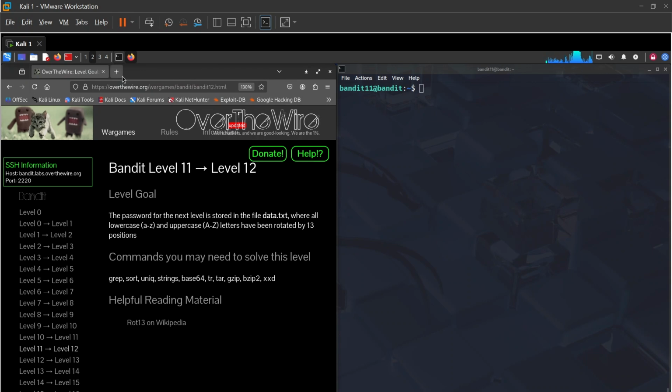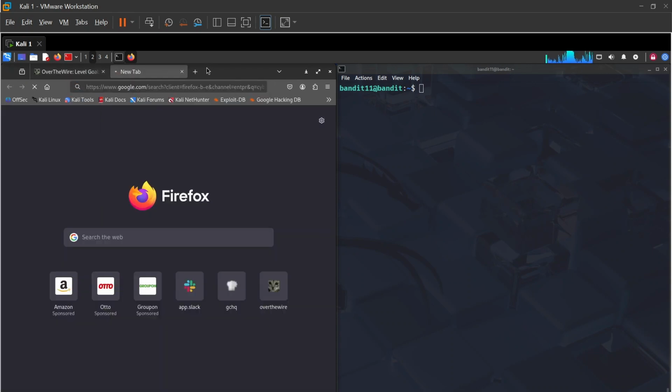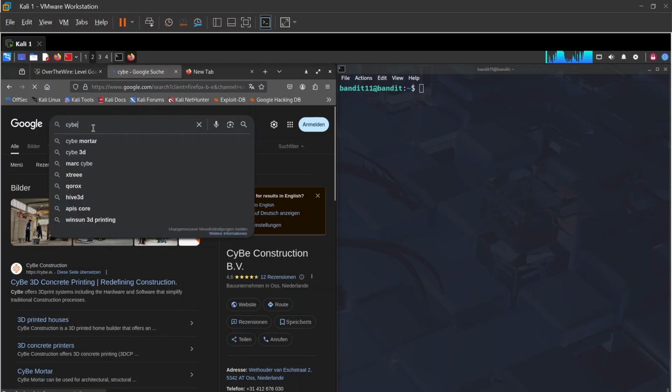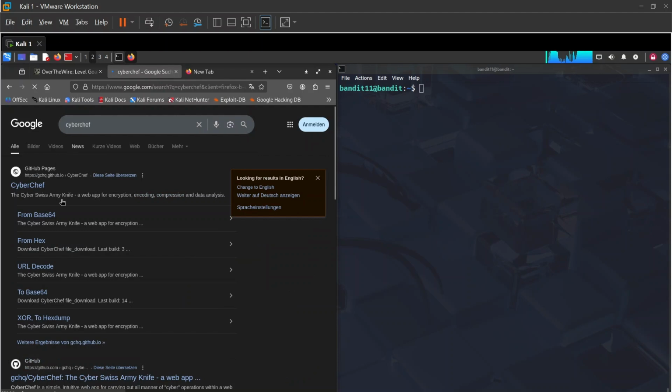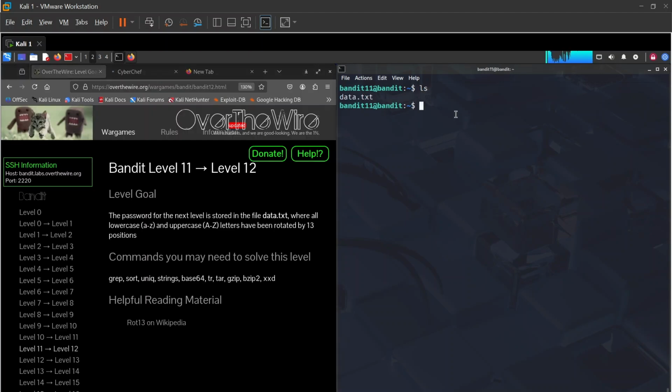Anyways, you can actually use CyberChef to just decrypt this, but in this case I'll try to solve it without CyberChef. It's a website where you can decrypt, or just basically. Well, let's go back to what we need to solve here. ls, and we have to cat data.txt. So basically this has been rotated 13 places. I'm just going to use it to solve it here on the command line.